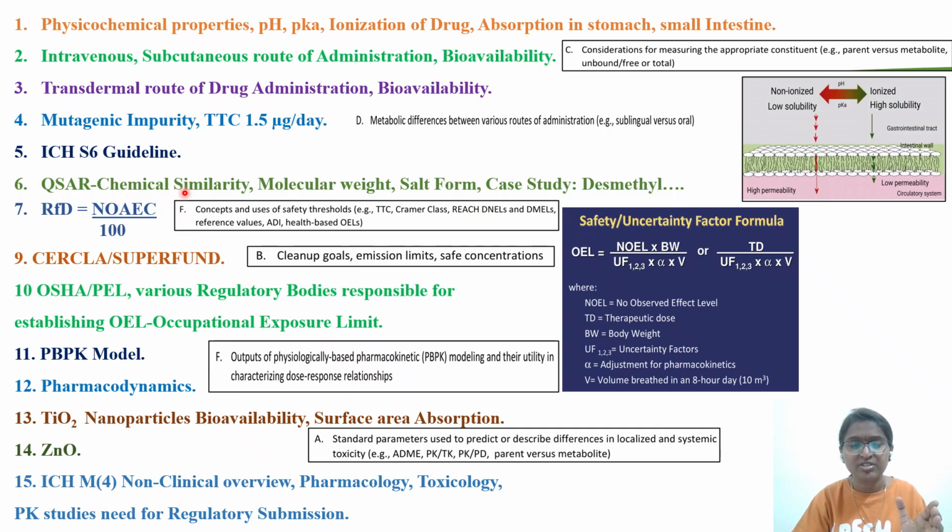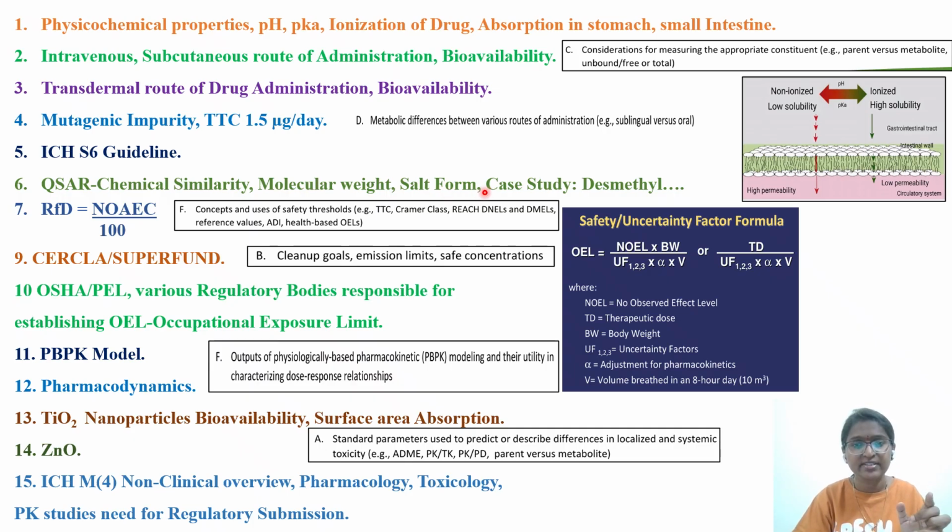So QSAR similarity, read across is very important. The functional motifs, toxicophores that you have to consider, and molecular weight, is also very important. Molecular weight correction factor: you are working on a certain chemical X, and some methyl group or chloride or some functional group is added. How does the addition of that CH3 group or OH group affect it, whether it is increasing the toxicity or is it similar to the parent molecule? And if there is any change, how can we apply the molecular weight correction factor, that you have to see.